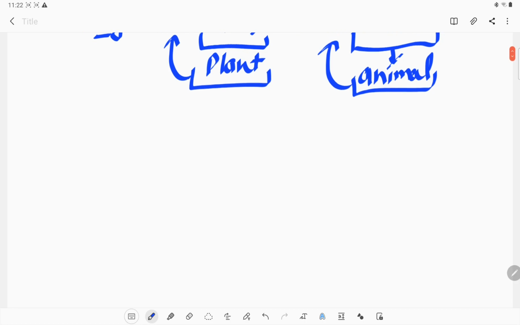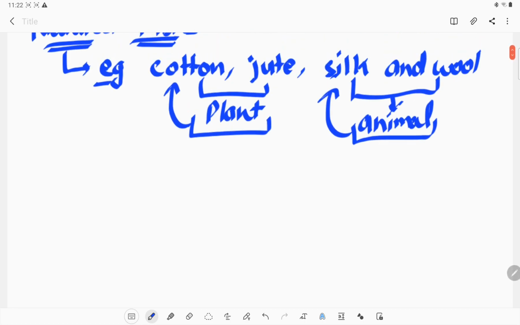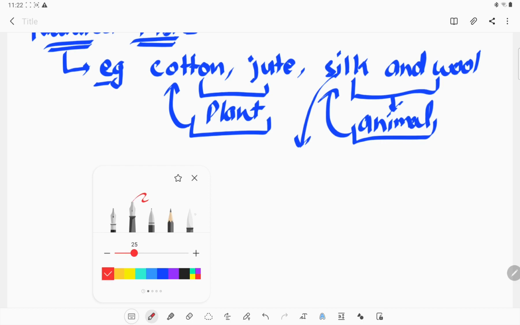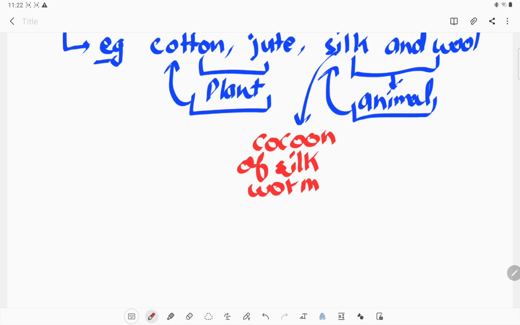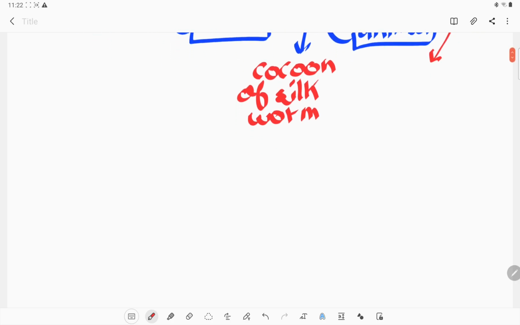Okay, from where do we get silk? Silk is obtained from the cocoon of the silkworm. And from where can we get wool? Wool can be obtained from the hairs of what?